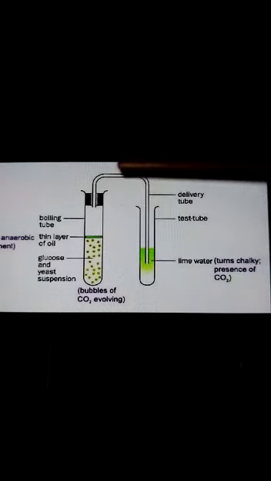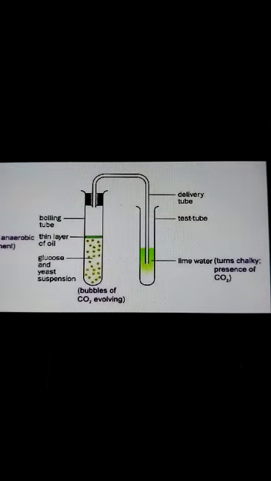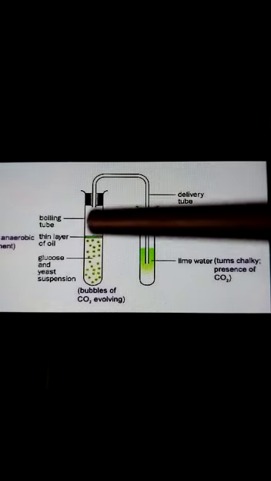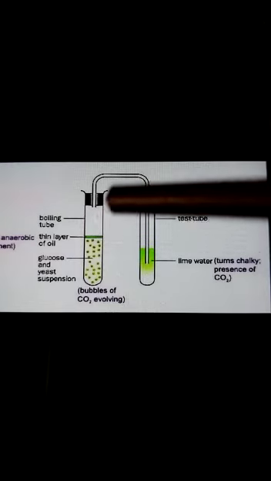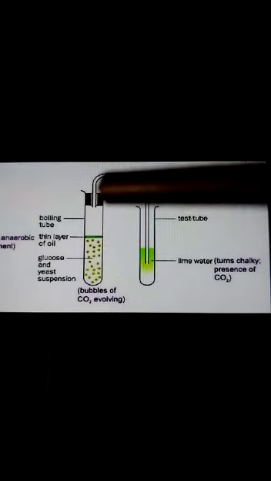And a channel is provided to the test tube. The main reason for adding the oil above it is to not allow the oxygen to get